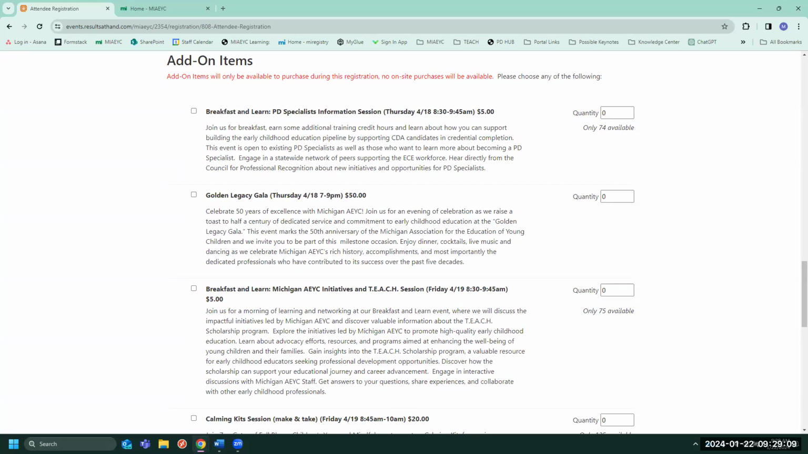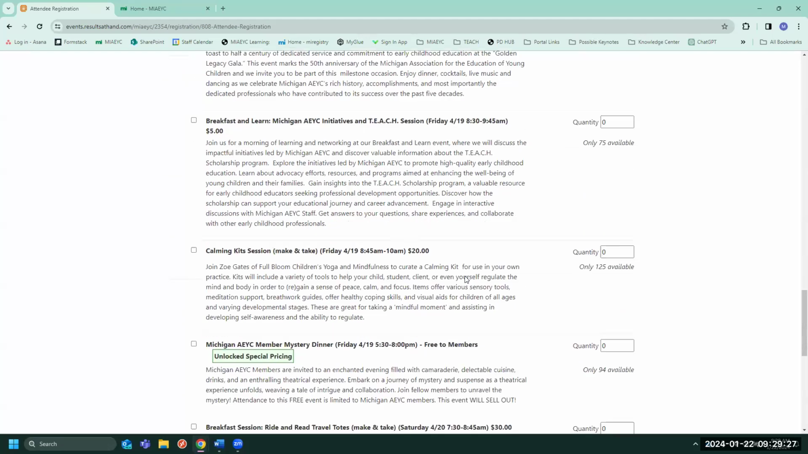It is Michigan AEYC's 50th anniversary this year. Join us for our Golden Legacy Gala and enjoy dinner, cocktails, live music, and dancing. We are also offering some additional make and take sessions where you can take some tools back to your classrooms with you. We will have our member-only events this year as well. Join us for the Michigan AEYC Member Mystery Dinner on Friday night, or the Zumbini training available on Saturday.